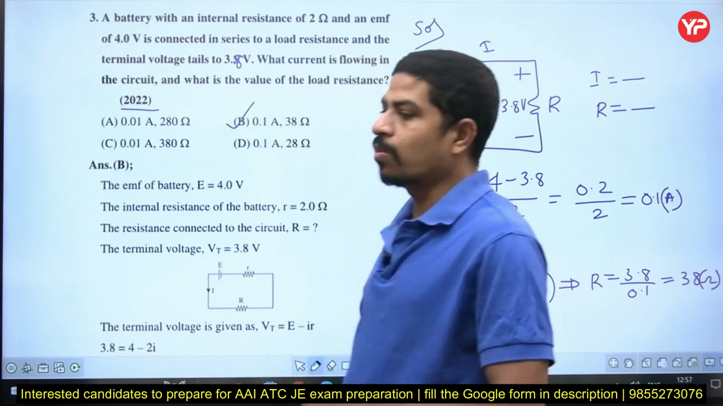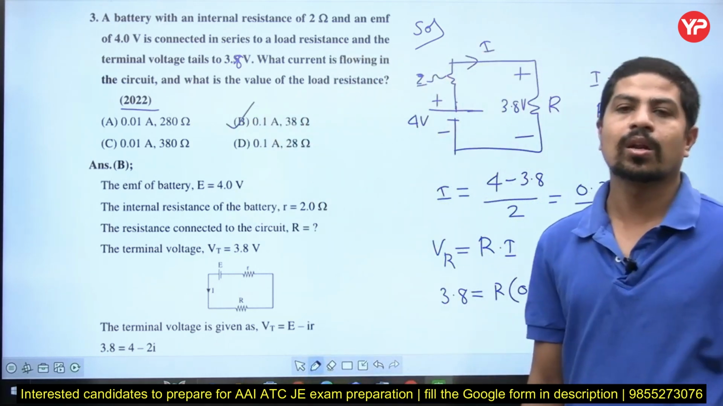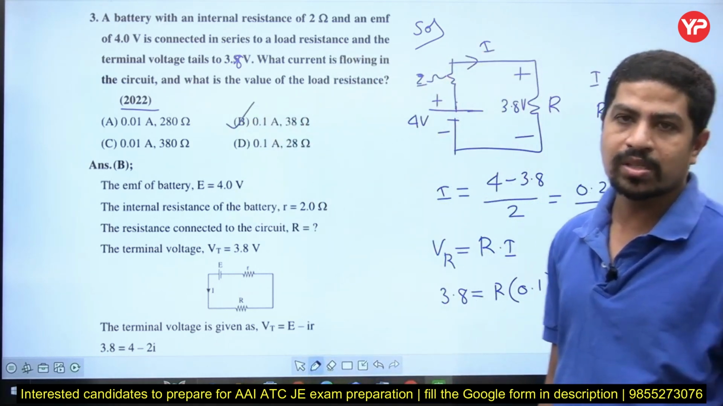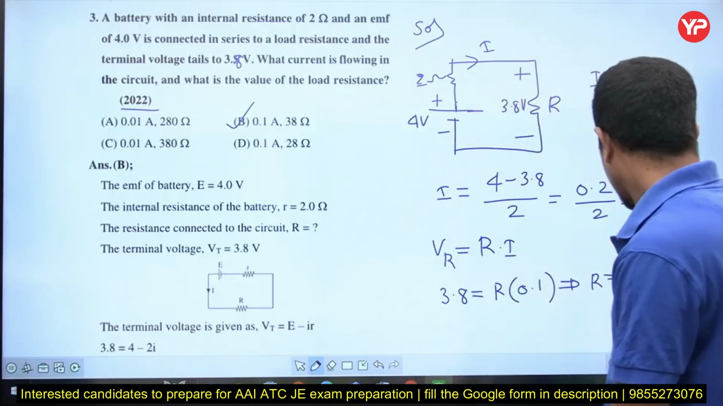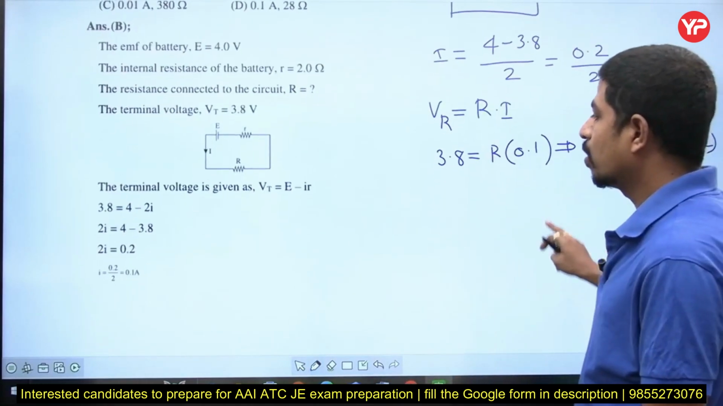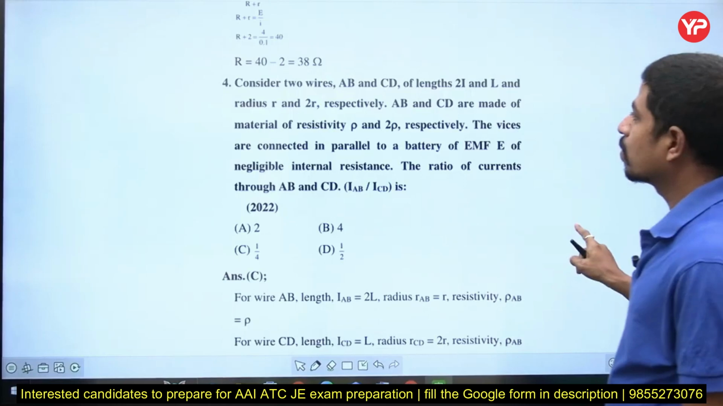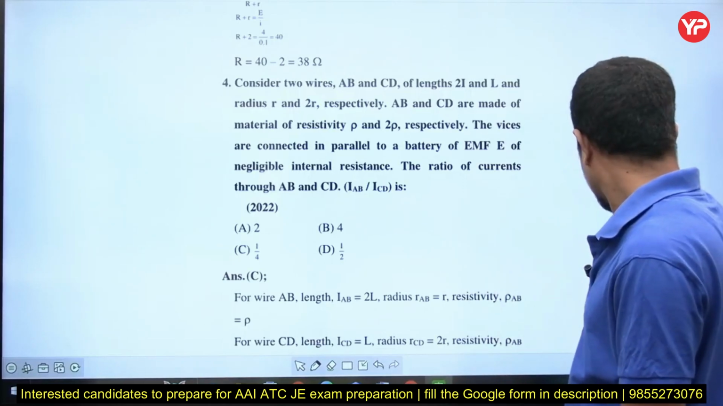So it is 0.1 and 38. Option is B for Bombay. Yes, 0.1 amperes and 38 ohms. Right? 38 ohms. Clear? Let's go to the next question.